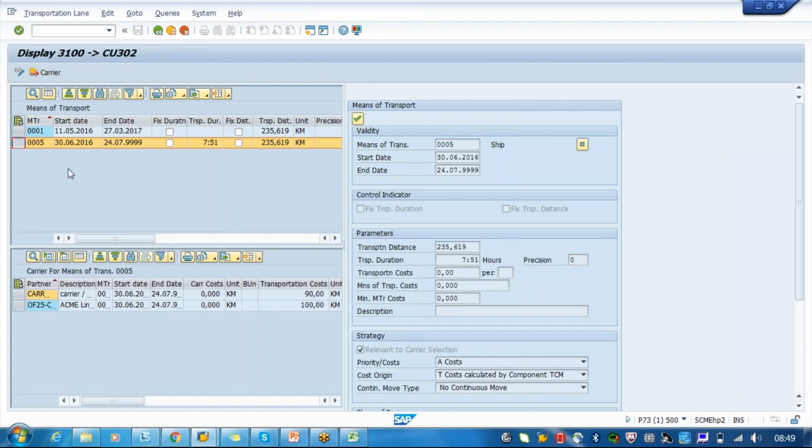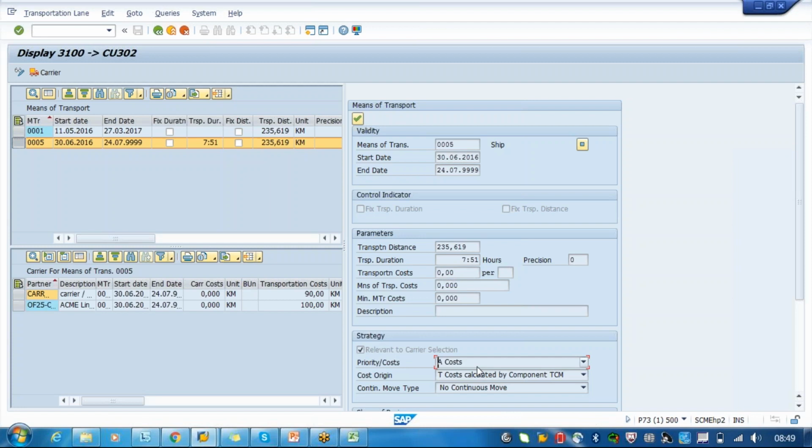So during carrier creation, I mean carrier assignment, for that particular means of transport, we are assigning the carrier, right? So during that carrier assignment, how will this be treated? Cost plus priority, right? So just we have given 100 rupees per kilometer, and where will the priority come?